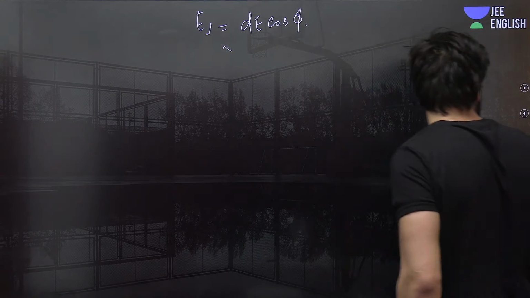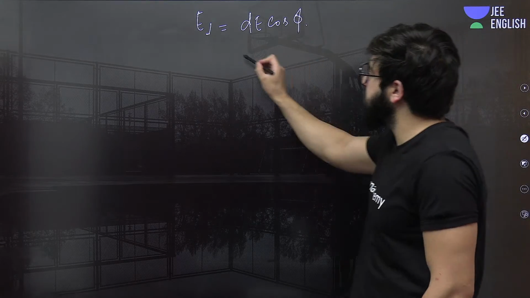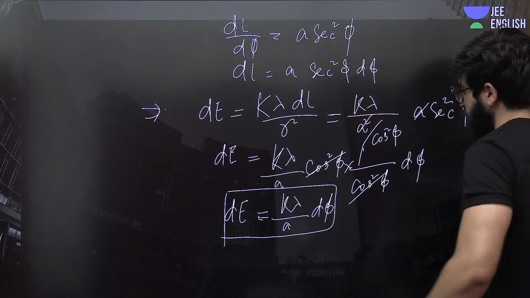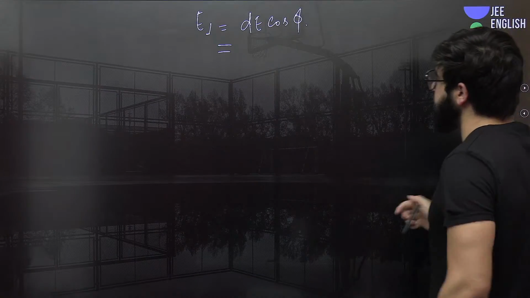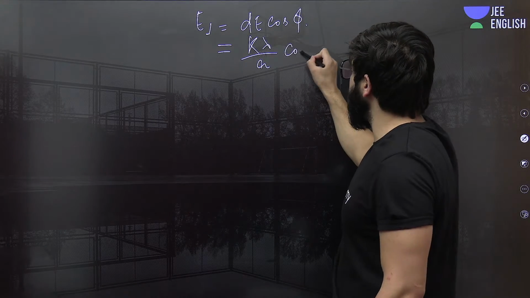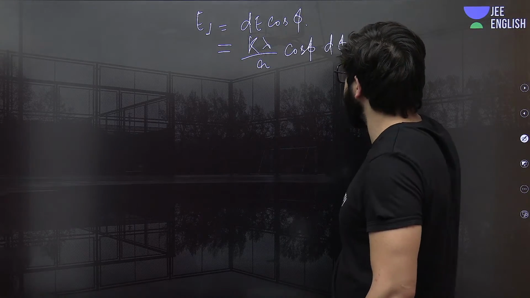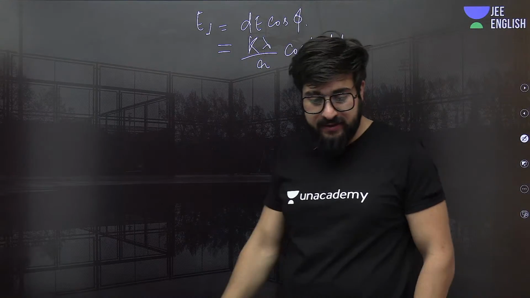This is not theta, this is cos of phi exactly. So what is the value of this dE over here? That is K lambda upon A, and this cos of phi, and this will be d phi exactly because d phi is this one.